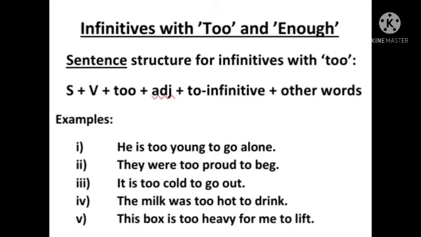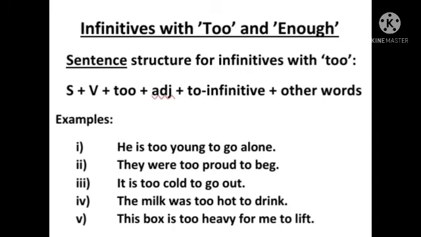Sentence structure for infinitives with too. First of all, subject, then verb, then too plus adjective plus to-infinitive plus other words. For example, he is too young to go alone. They were too proud to beg. It's too cold to go out. The milk was too hot to drink. This box is too heavy for me to lift.